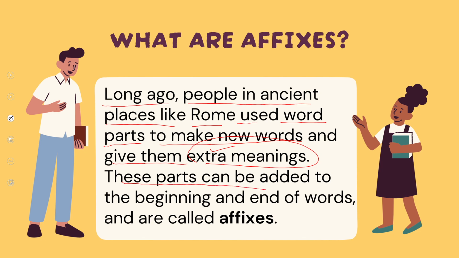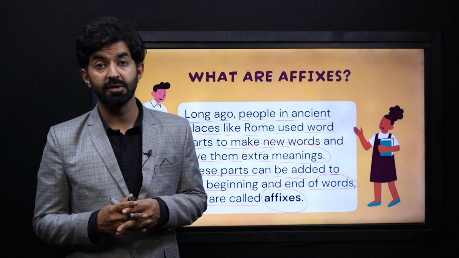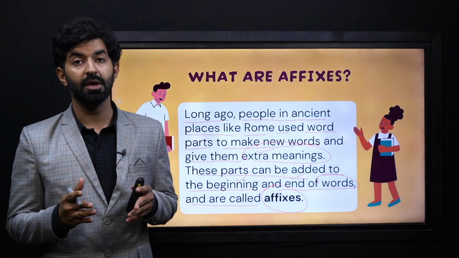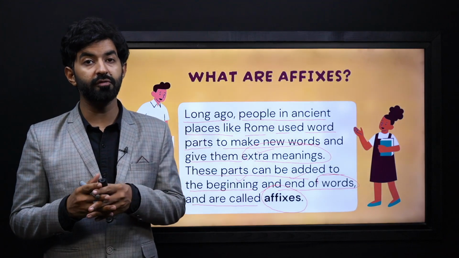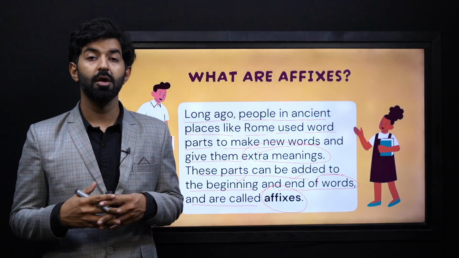These parts can be added to the beginning and end of words and are called affixes. Now, affixes will help us make more words, and they can be added before the root word or after it so that we can make more words.